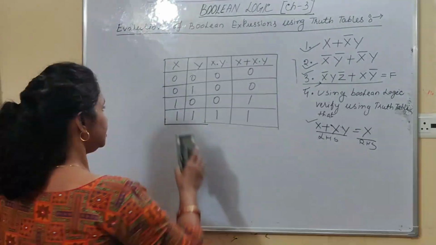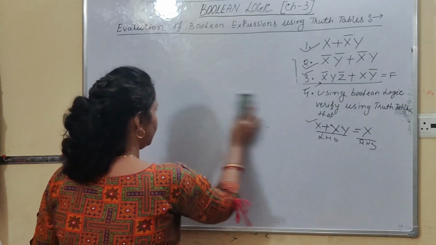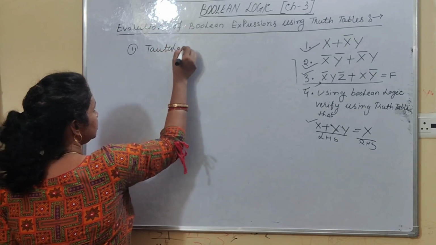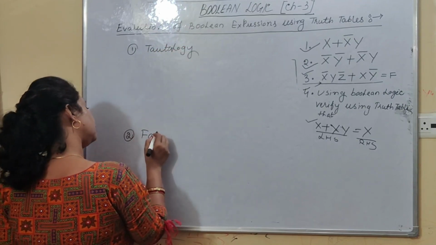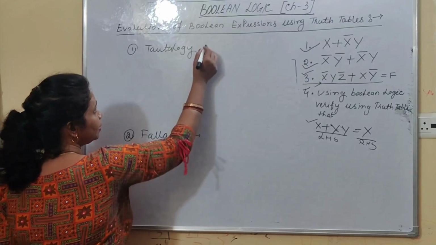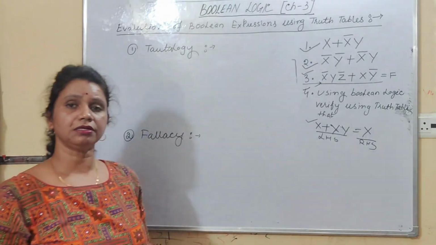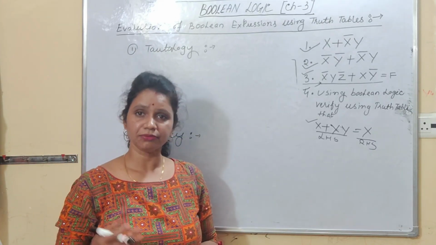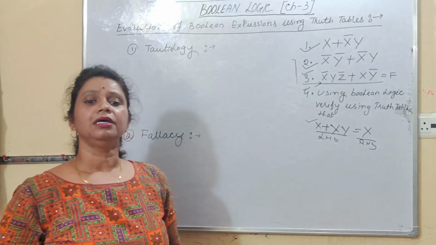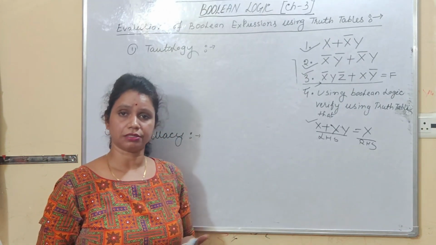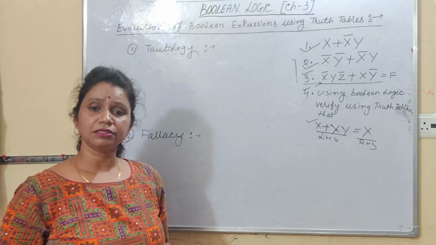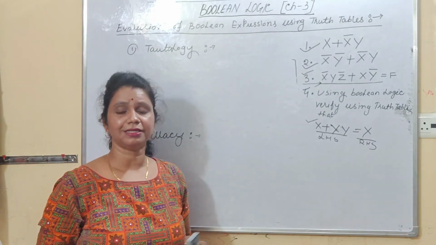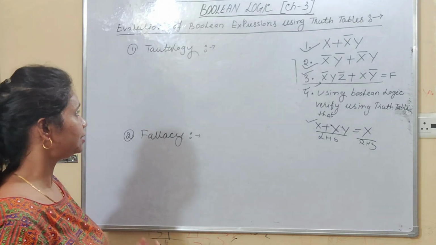Okay. Last concept of truth table, that is tautology and fallacy. These are the types of truth table. One is tautology and second one is fallacy. So what is the meaning of tautology and fallacy? So tautology is what? The result of any logical statement is always true. If the result of any logical statement is always true for all input combinations, then it is known as tautology. Similarly, what is fallacy? If the result of any logical statement is always false for all the input combinations, then that is known as fallacy.